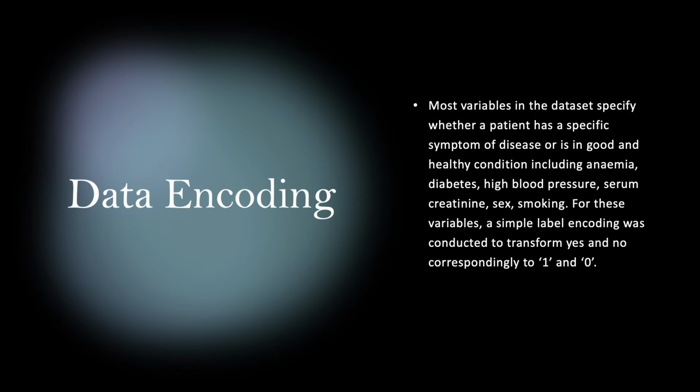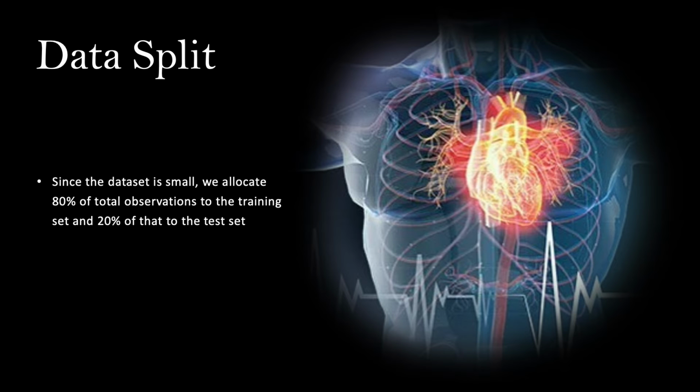Most variables in the dataset specify whether a patient has a specific symptom of disease or is in a good and healthy condition, including anemia, diabetes, high blood pressure, serum creatinine, sex, smoking. For these variables, a simple label encoding was conducted to transform yes and no to 1 and 0, where 0 means false and 1 means true. And since the dataset is small, we allocated 80% of total observations to the training set and 20% to the test set. Apart from that, we divided the dataset into features and a single label, death event, in series.